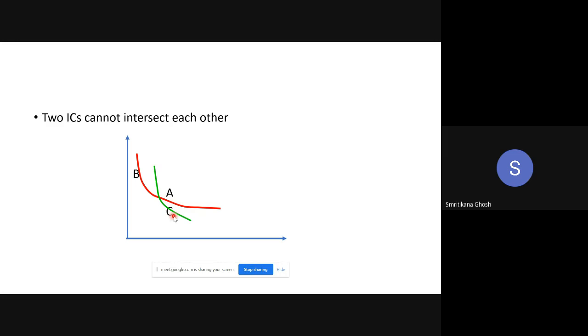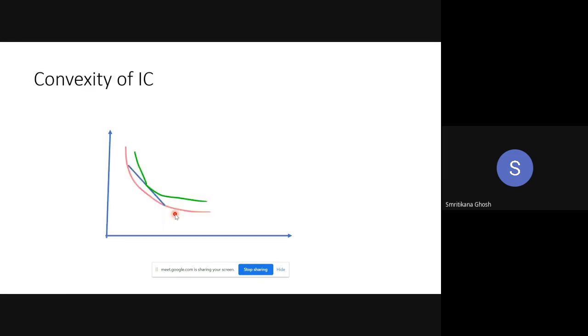Can you explain this again? Look, A and B are on the red indifference curve, so B is indifferent to A, done. A and C are on the green indifference curve, so A is indifferent to C, done. So what we are getting, B is indifferent to A is indifferent to C. So what is the conclusion? B is indifferent to C. This is the transitivity assumption.